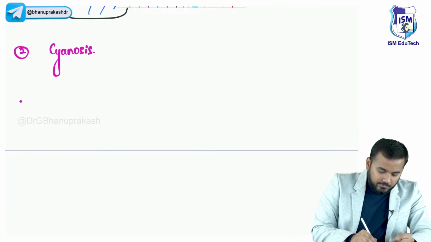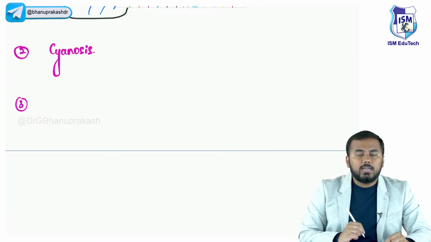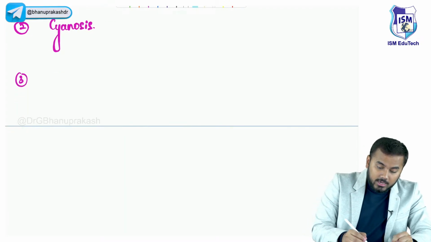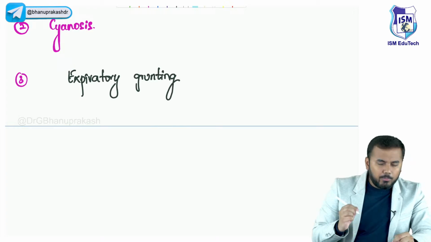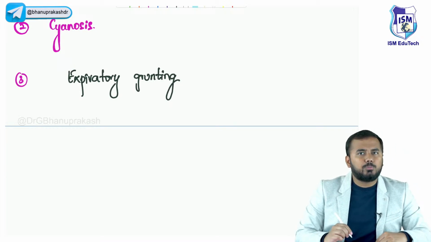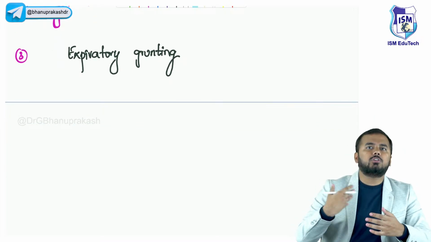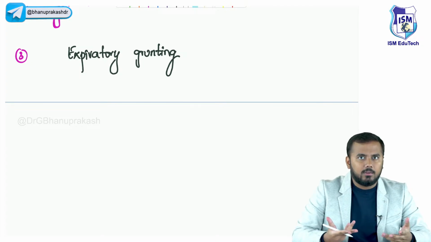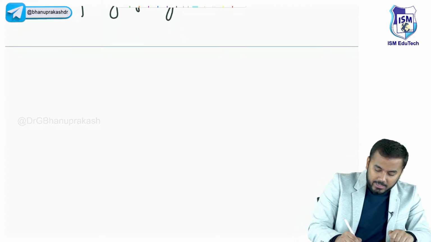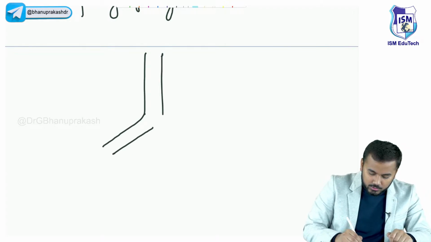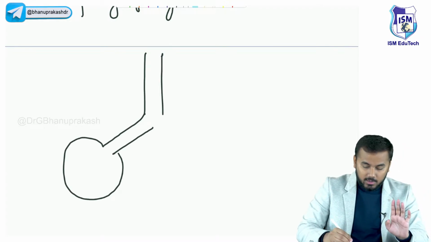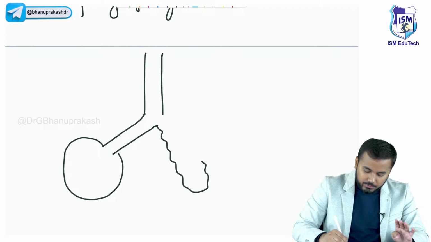Third important clinical feature, what will it be? The third important clinical feature is expiratory grunting. Now this is something very important to know, guys. Expiratory grunting is our body's auto backup mechanism, you can say. So what is expiratory grunting? For example, these are the lungs. This is one alveolus which is normal, and now one alveolus is collapsed.